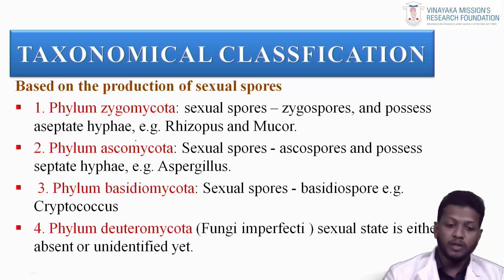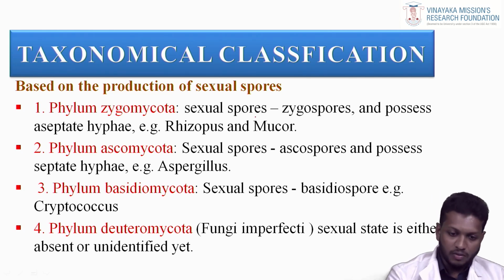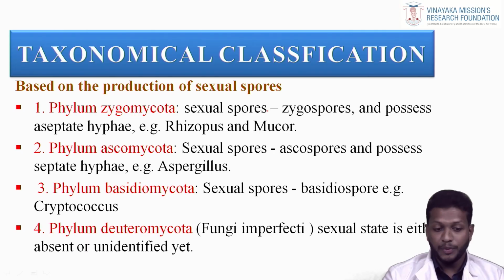Taxonomical classification is based on the production of sexual spores. First, phylum Zygomycota: the sexual spores are zygospores, and they possess aseptate hyphae. Examples: Rhizopus and Mucor. Phylum Ascomycota: the sexual spores are ascospores, and they possess septate hyphae. Example: Aspergillus. Third, phylum Basidiomycota: the sexual spores are basidiospores. Example: Cryptococcus. Phylum Deuteromycota, fungi imperfecti: the sexual state is either absent or not yet identified.